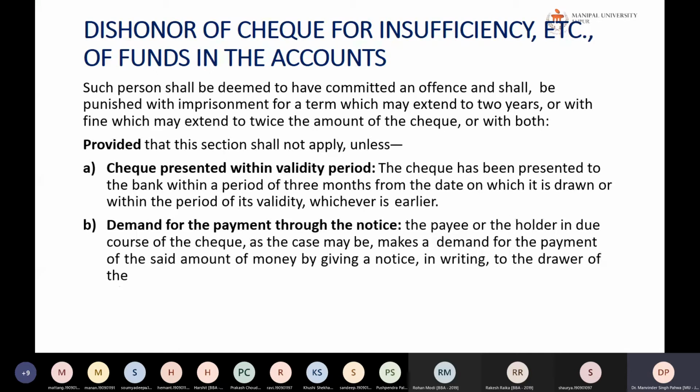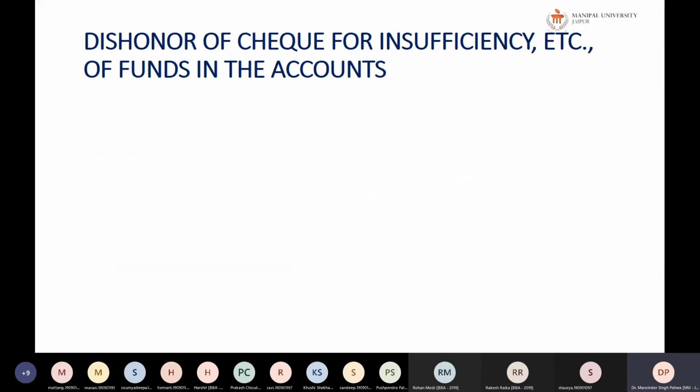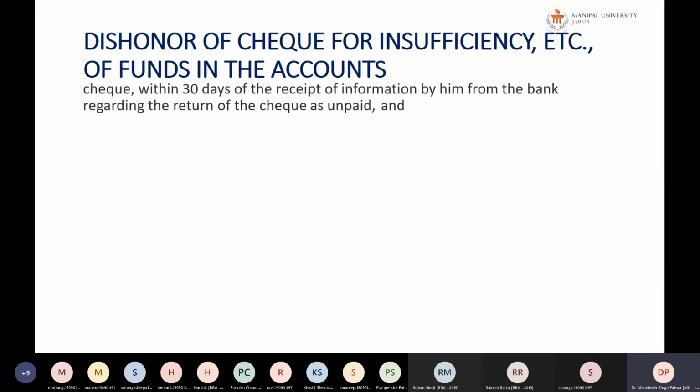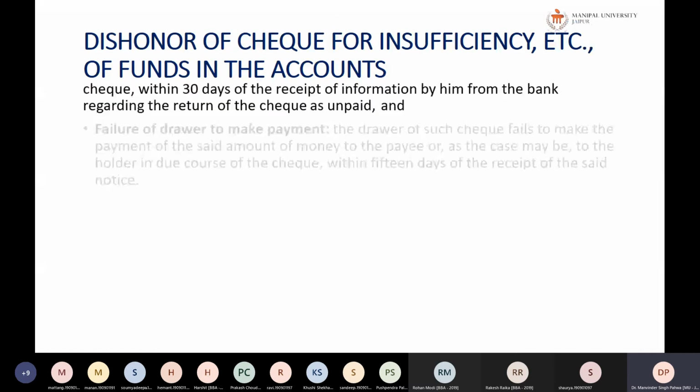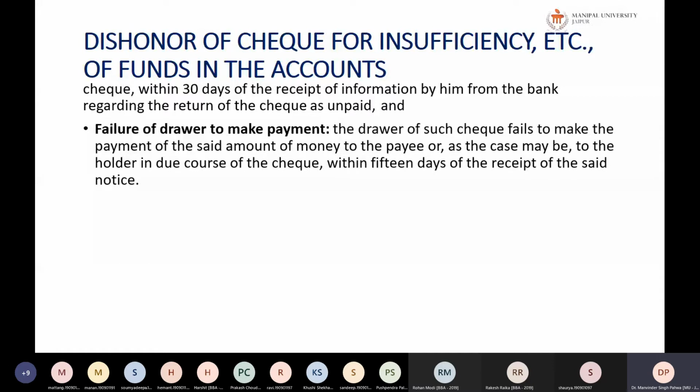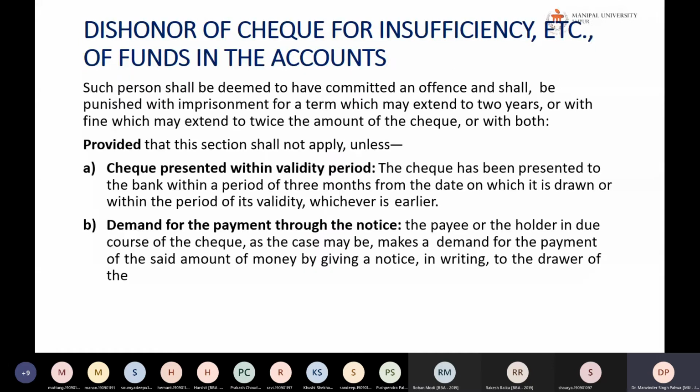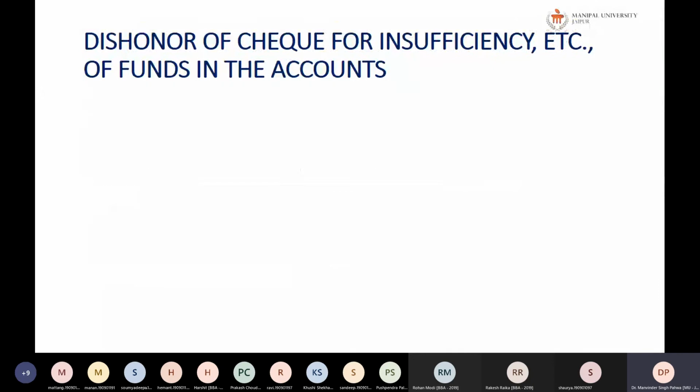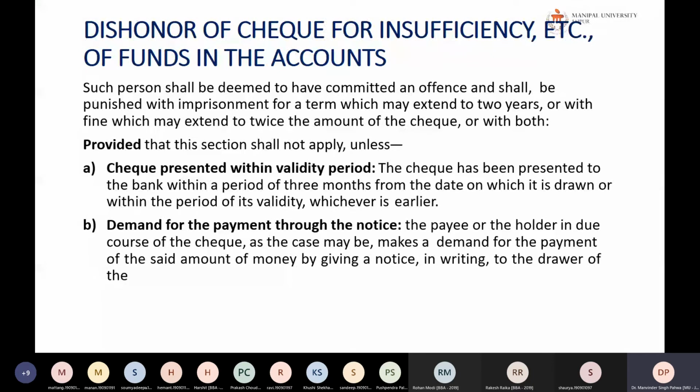Next, if the demand for payment is made through a notice, the payee or the holder in due course of the check, as the case may be, makes a demand for payment of the said amount of money by giving notice in writing to the drawer of the check. This has to happen within 30 days. Except in these two situations, the person will not be liable, meaning this imprisonment of 2 years may not apply, or else he has to prove these things.